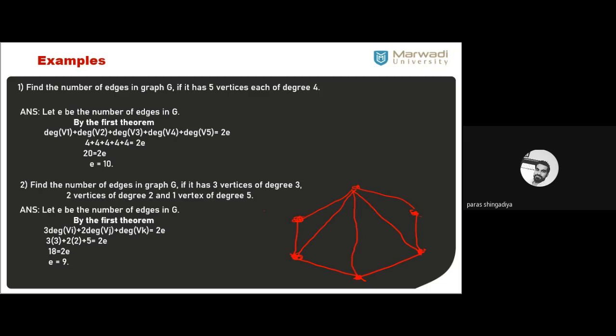Clear? You can also modify this graph. And you can see that you can also consider loop. Clear? You can also consider loop there and just count the number of edges. It should be the 9. Loop is considered only 1 edge. Now it is counted only 1 time. For degree it will be 2 times, but edges is only 1. Okay, that are inside I have considered. You can also draw the outside edges there. Okay, outside of the pentagon. Clear?